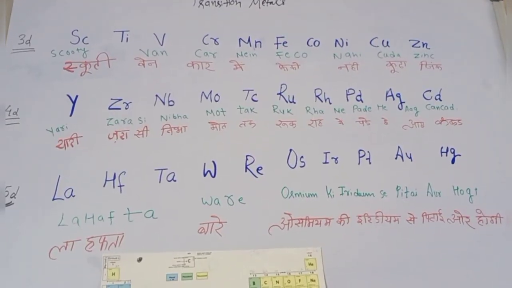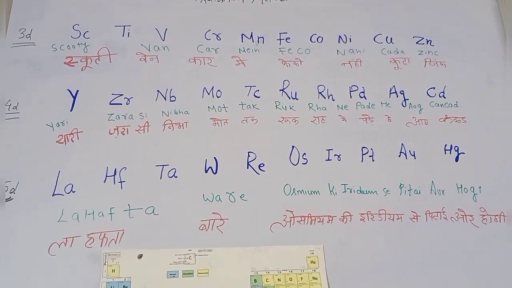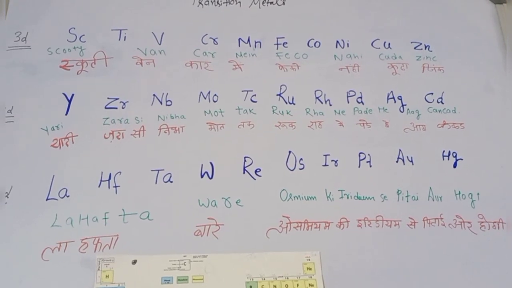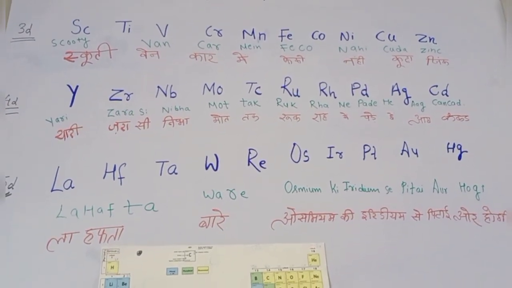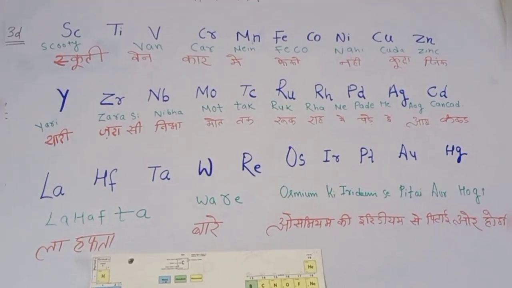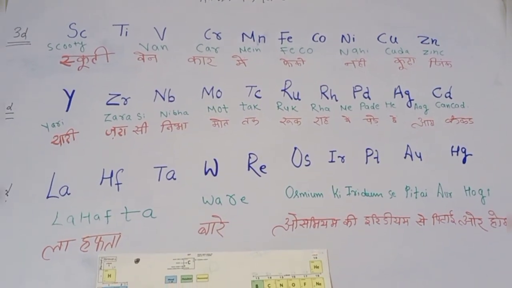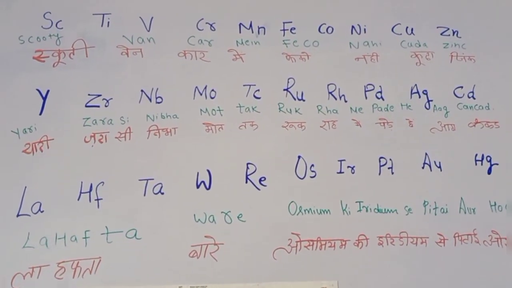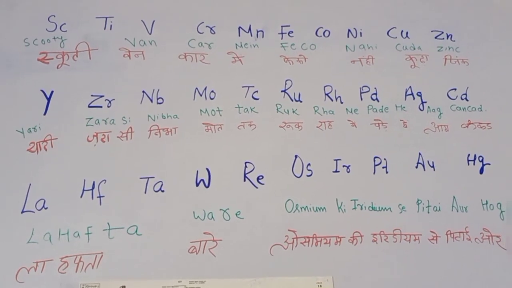Transition metals starts from our 3D series. So transition metals are subdivided into 3D series, 4D series, 5D series and 6D series. Here I will give you the codes of our 3D, 4D and 5D series. So our first transition series starts from scandium to zinc.